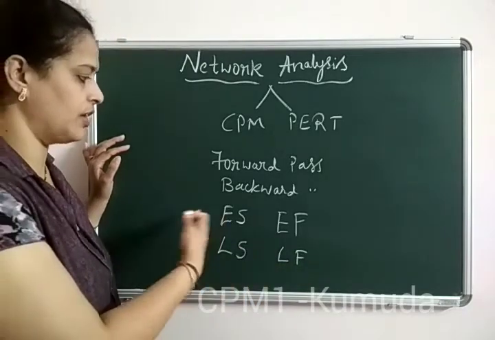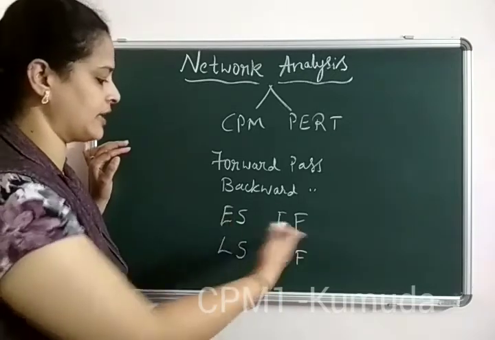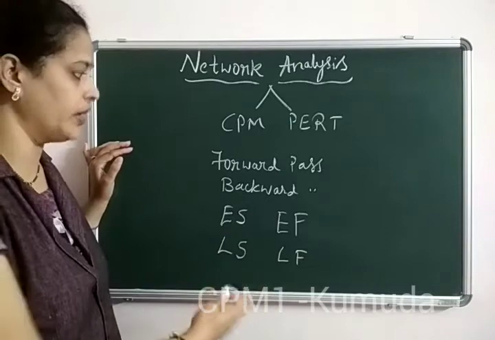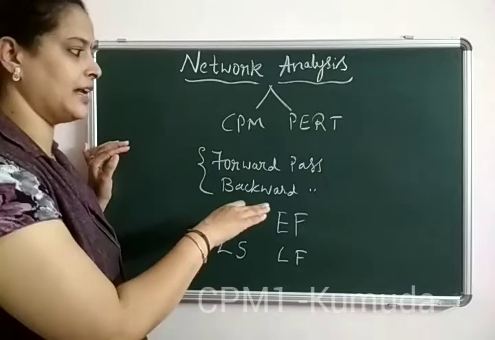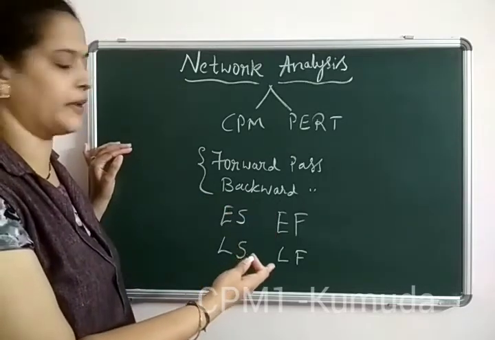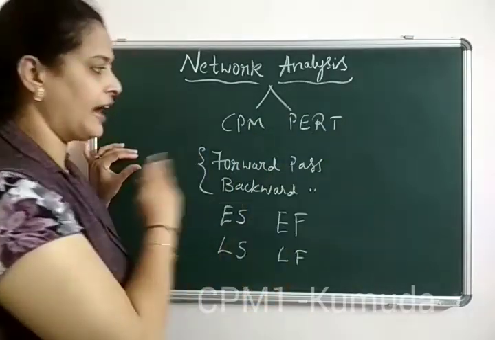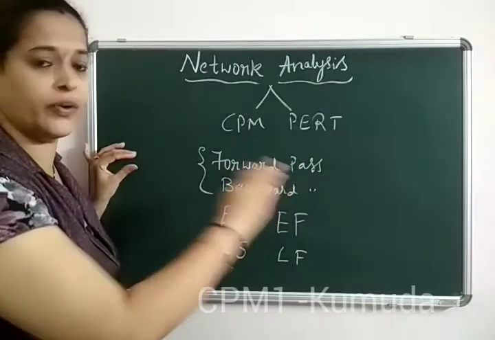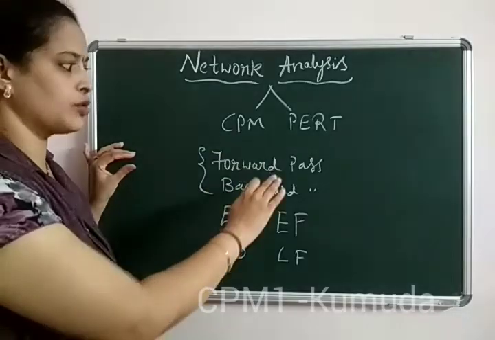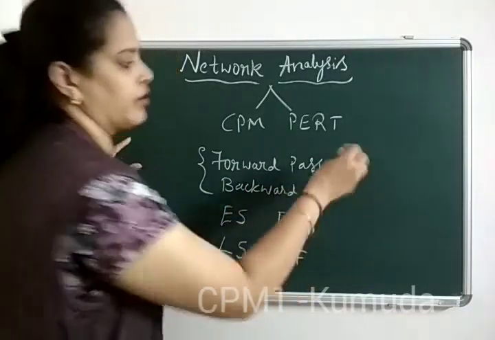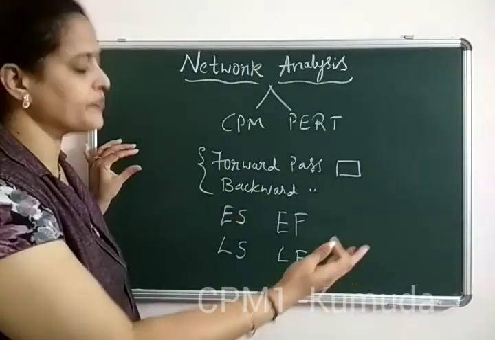So we have the concepts called earliest start, earliest finish, latest start, latest finish. These ES, EF, LS, LF are the basics, and we follow the algorithms called forward pass and backward pass. What exactly happens in forward pass? With an example I will explain that. During forward pass, we go from left hand side to right hand side, and every time we move from one event to the other event, we keep adding the weights on the actual activity diagram. This is always represented using a square or a rectangle.